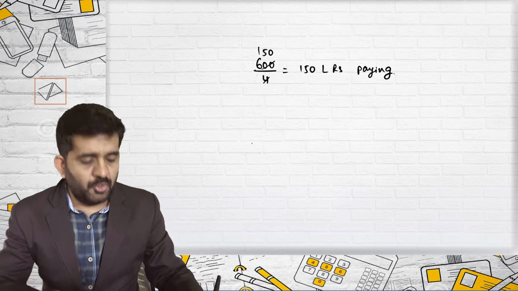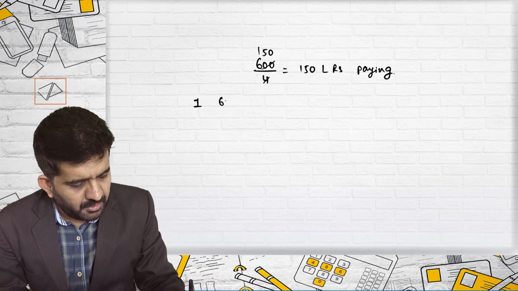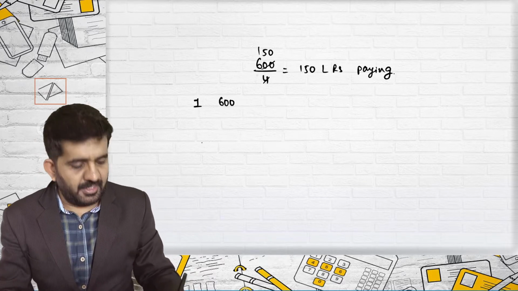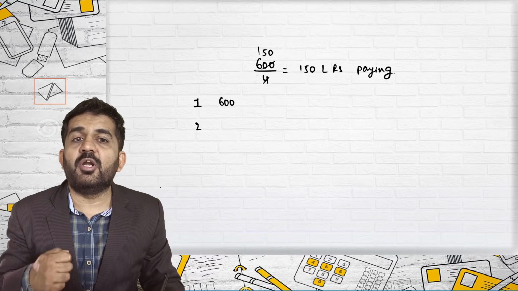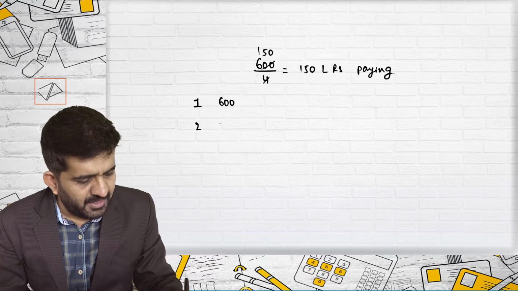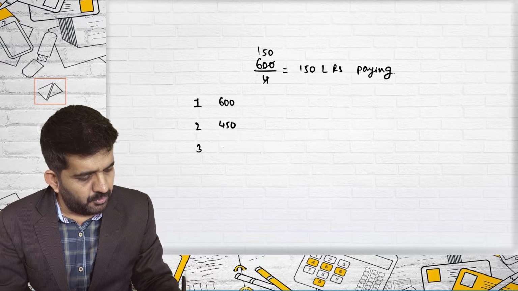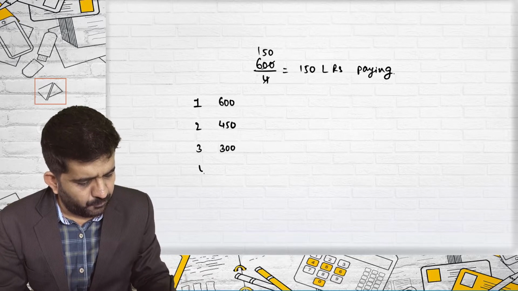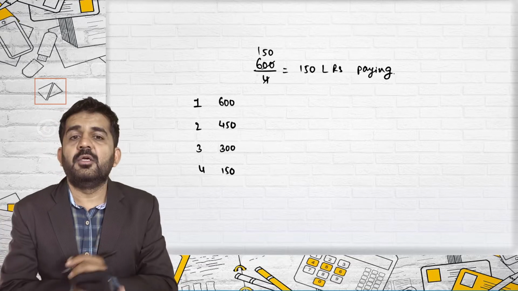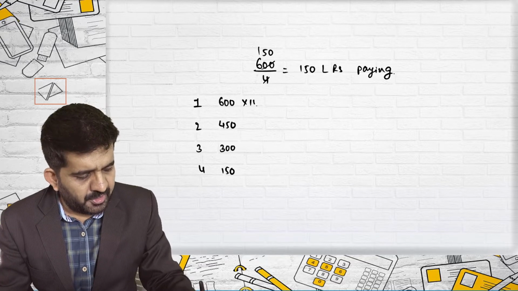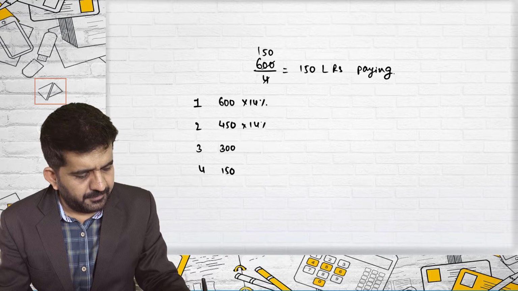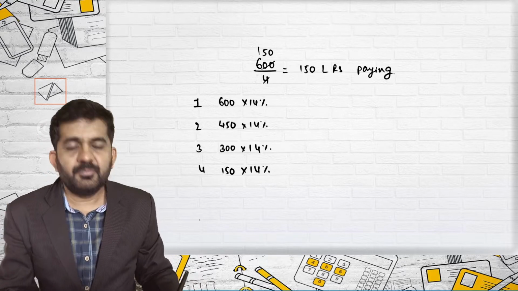So in the first year you will be using the money, 600 lakhs. Second year you have already paid 150, so you will be using only 450 lakhs. Third year you will be using 300 lakhs, and fourth year you will be using 150. What is your rate of interest? 14%. So this will be interest.